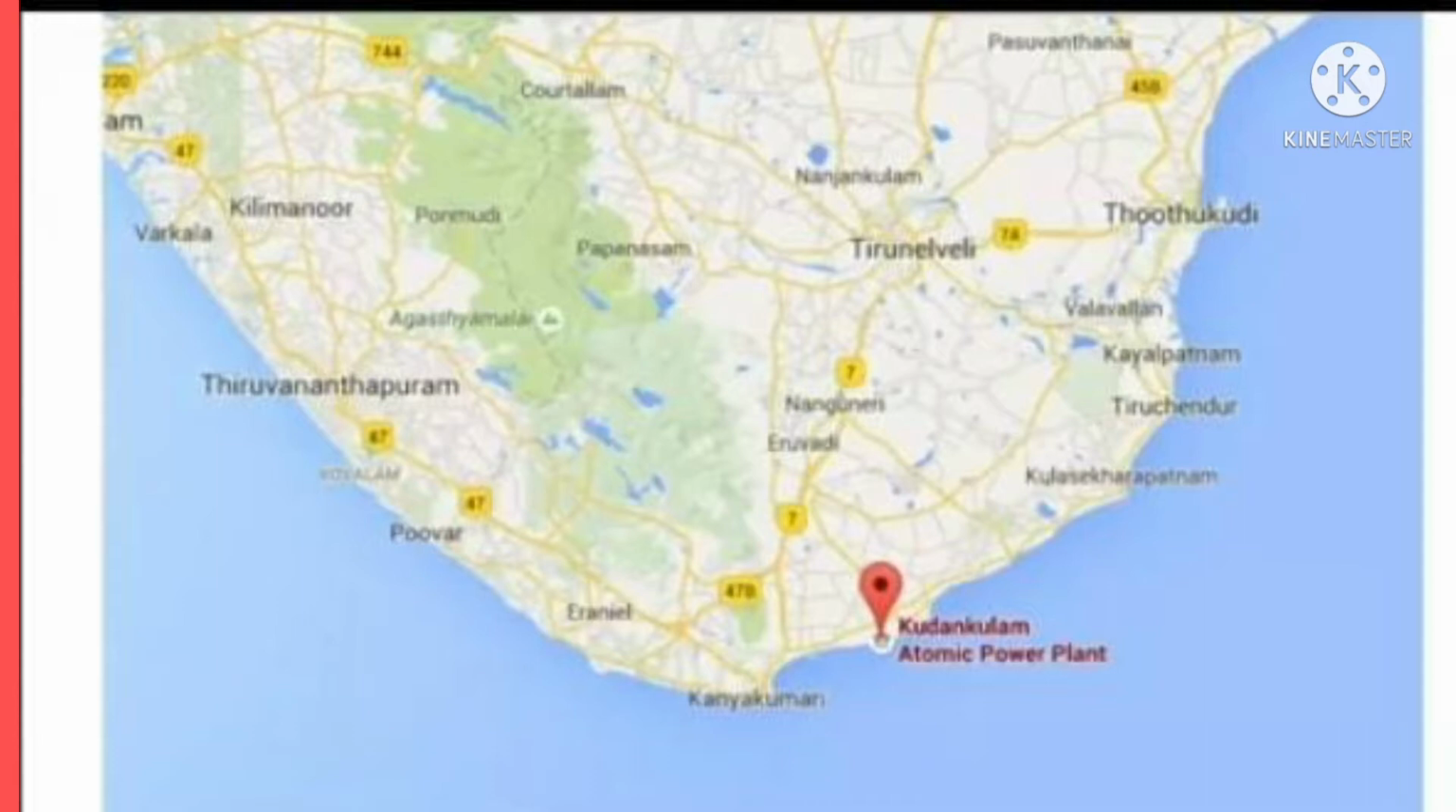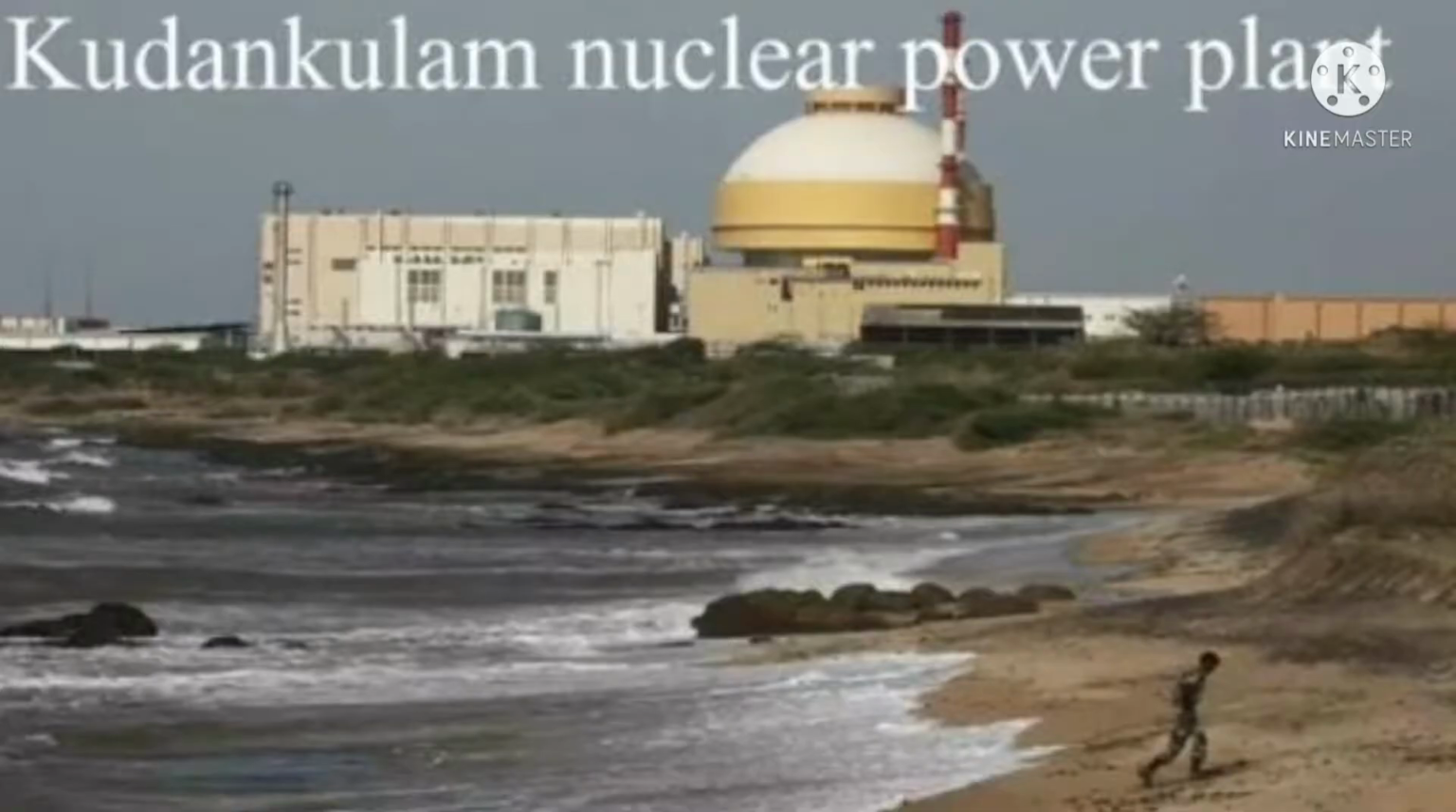We are looking at the map to locate the Kudankulam nuclear power project in Tamil Nadu state. See students, this is the Kudankulam nuclear power plant. The Government of India set up the nuclear power plant in this quiet coastal town of fisher folk. The aim is to generate nuclear power to meet the growing energy needs of the country.